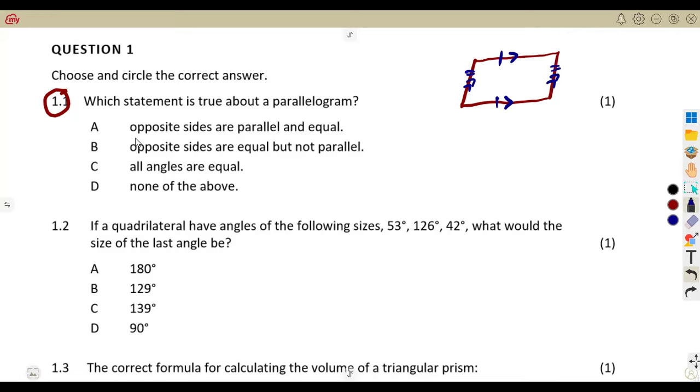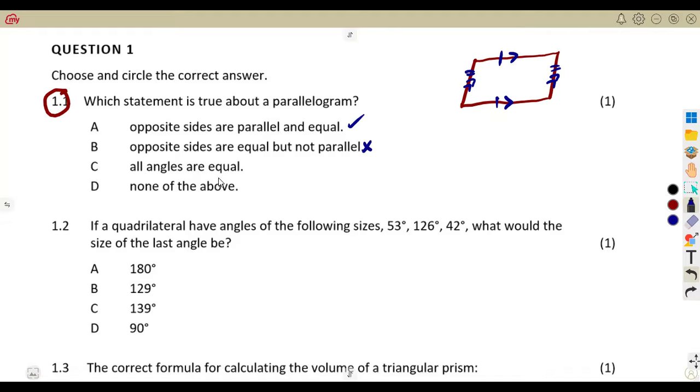So we are given A, opposite sides are parallel and equal. Remember that in a parallelogram, opposite sides are parallel and equal. So this answer is correct. Let's check the second one. Opposite sides are equal, but not parallel. No, they are parallel. So this statement is wrong.